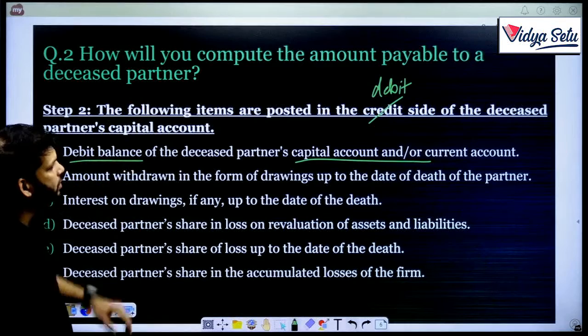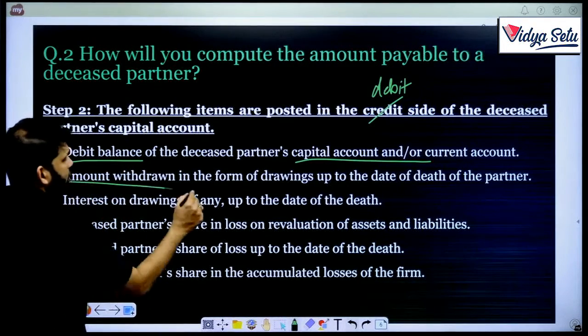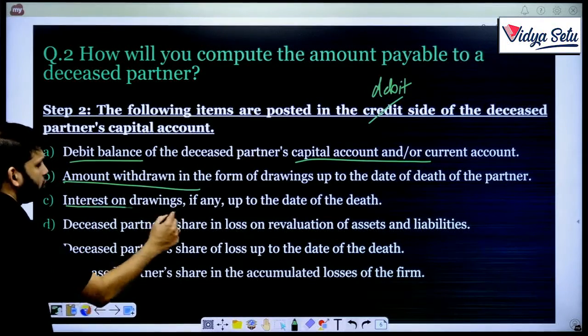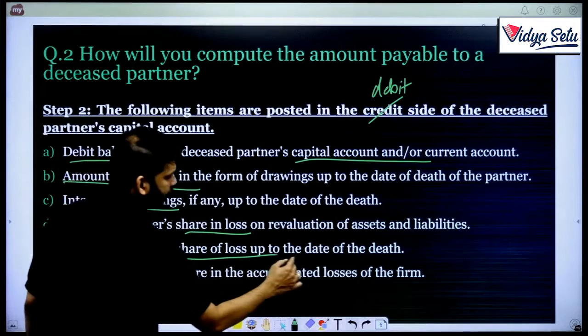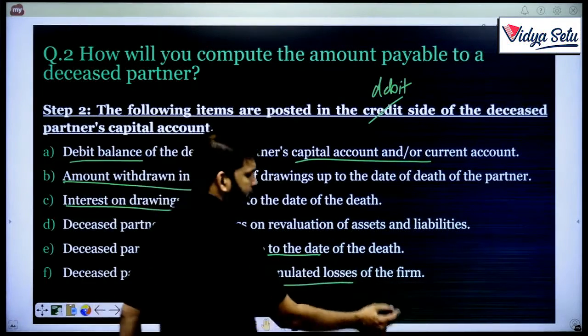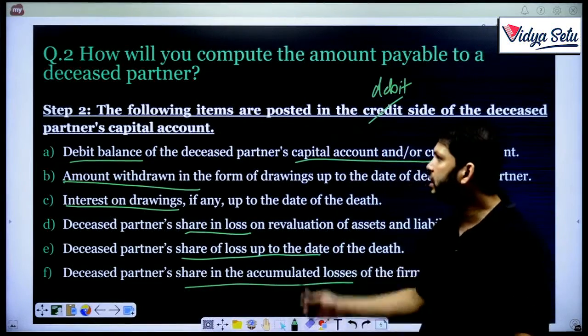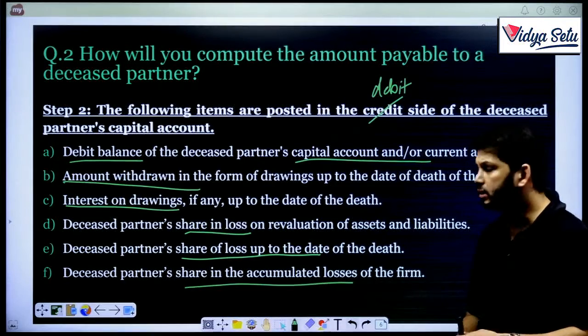Just make the correction. Then amount withdrawn in the form of drawings, interest on drawings, his share in loss up to the date of his death, and deceased partner's share in the accumulated losses of the firm. These are the things that you need to give or take from the deceased partner.